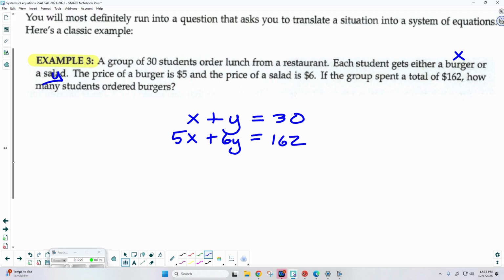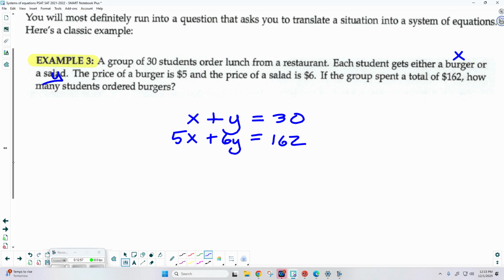Okay. Now, we're just interested in finding x or y. x. All I want is x. We don't need to finish the entire system. I mean, we could. And that's the thing. Sometimes they'll ask for an actual ordered pair. Sometimes they'll ask you to perform some kind of operation with the x and the y that you find. Okay, it could be anything on the SAT or even the PSAT. So how would you like to solve this one?